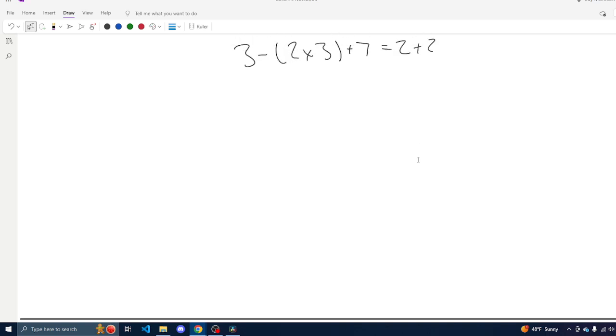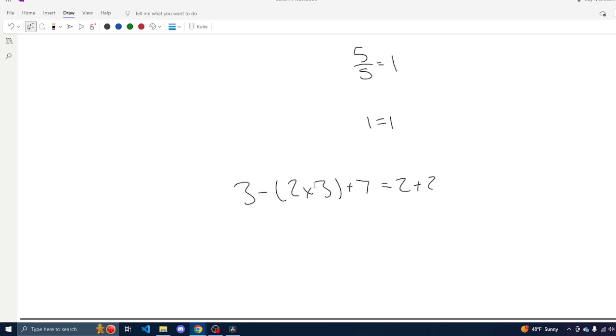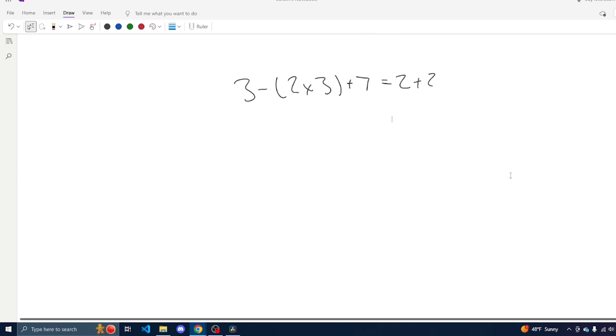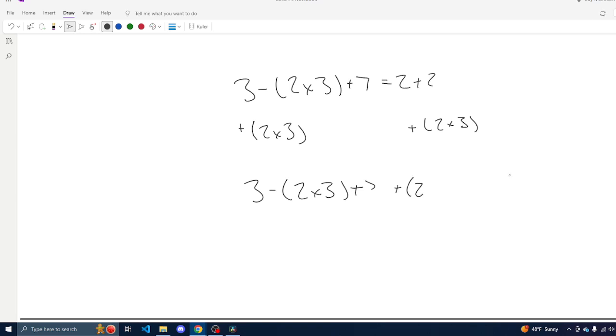Okay, so we're going to begin by moving this over to the other side. And essentially what we're doing is we're going to add 2 times 3 to both sides of our equation. And so we would get 3 minus 2 times 3 plus 7 plus 2 times 3 equals 2 plus 2 plus 2 times 3.